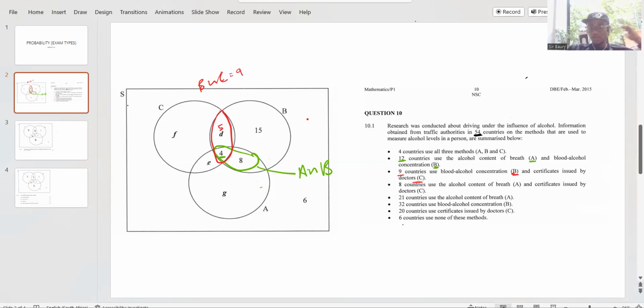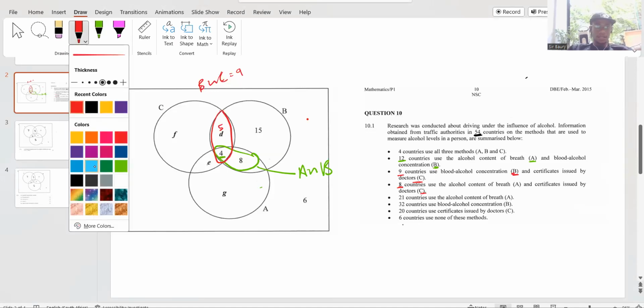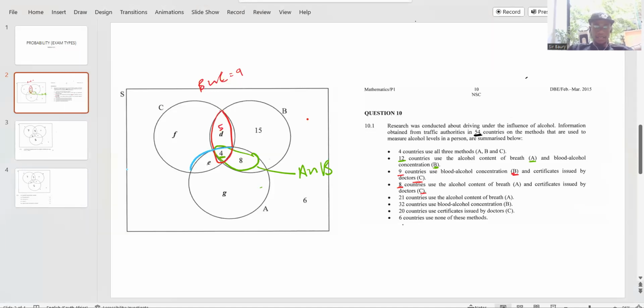Sharp. And then 8 countries use alcohol content of breath and certificates issued by the doctor. Another certificate. What kind of certificate? 8 countries, A and C. So there are 8. Because I already have 4, this is going to be a 4, because when I add both of them, they give me 8.